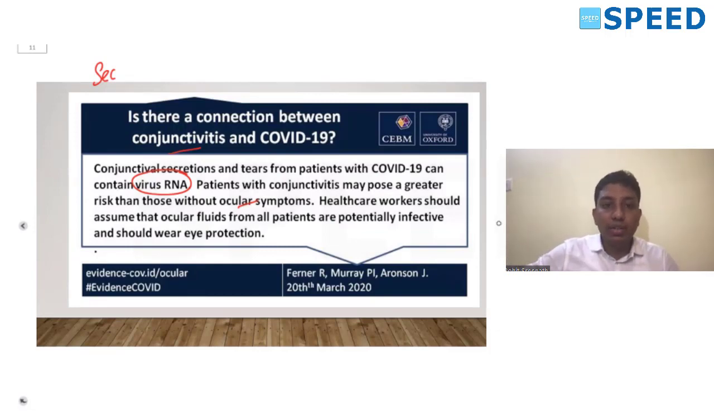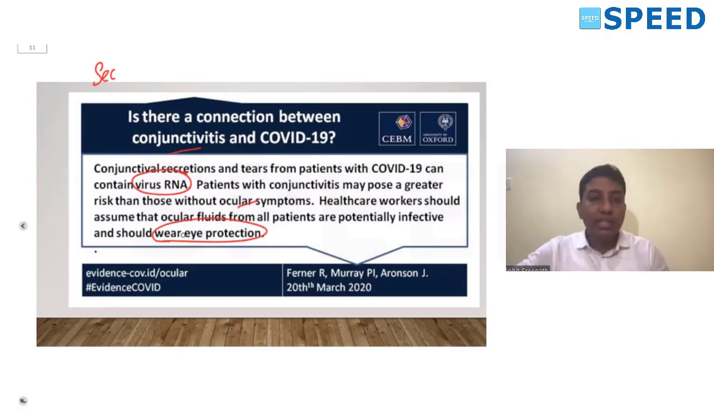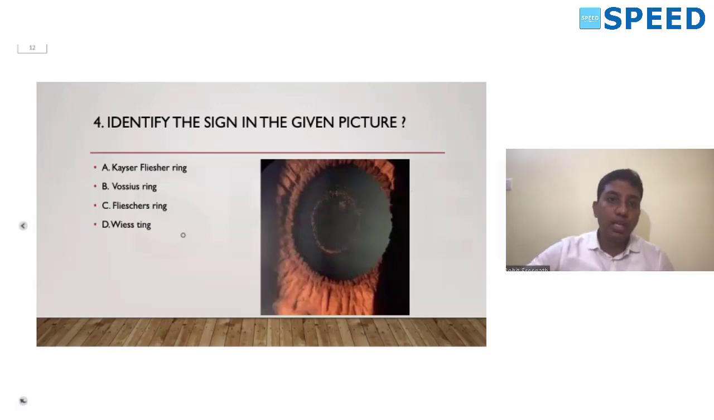So remember, healthcare workers should assume that the ocular fluids from all patients are potentially infected and should wear eye protection. Since the last 1 year, in the second wave and the third wave, the common presentation is that the patient comes with a follicular conjunctivitis after 3-4 days of fever and body ache, and then when we do the RT-PCR, it turns out positive. So that is the most common presentation: follicular conjunctivitis.